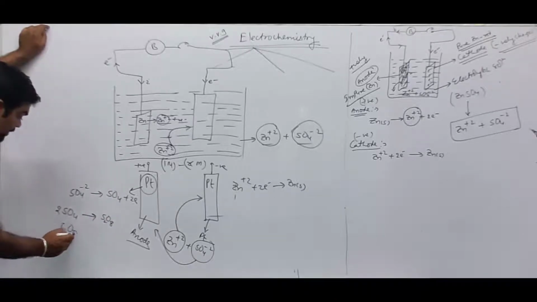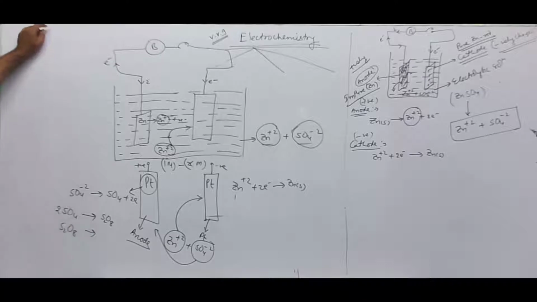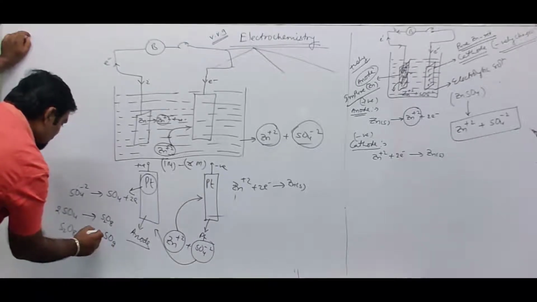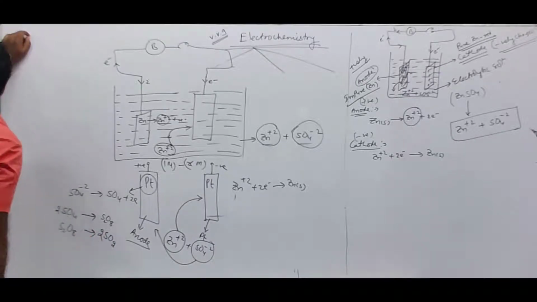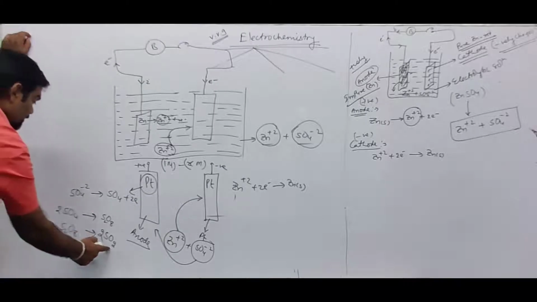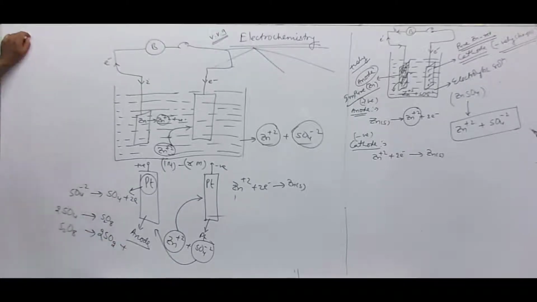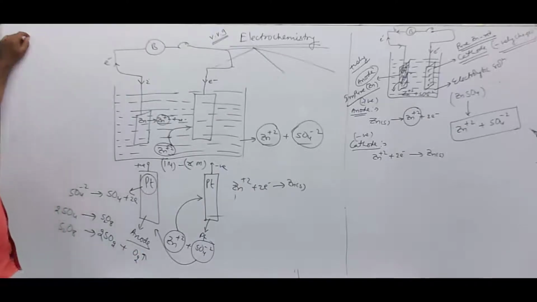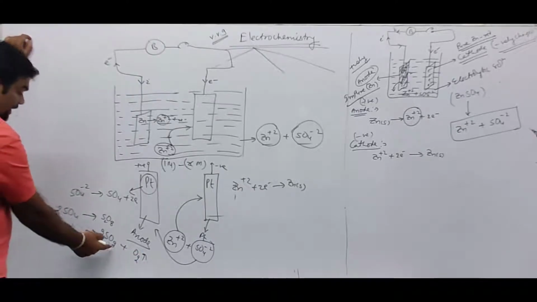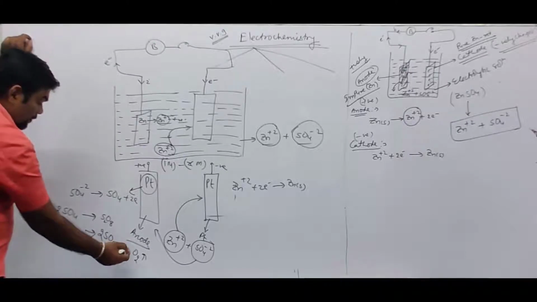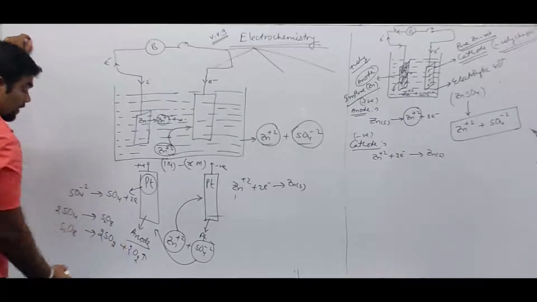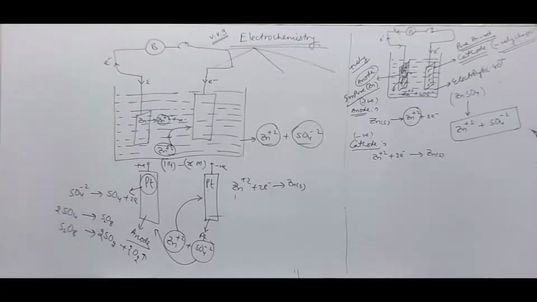S2O8 decomposes further because S2O8 is not any gas. So what does it form? It forms SO2. If we take 2 SO2, that is 2 sulfur and 4 oxygen, plus the remaining oxygen, O2 gas is evolved. So 4 oxygen over here and 4 oxygen over here, total 8 oxygen and 2 sulfur.